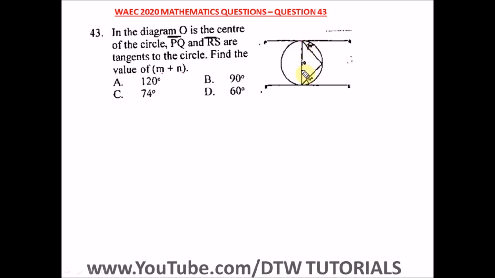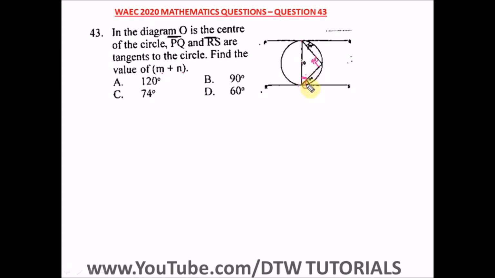Now we have this line which passes through the center of the circle. Remember the theorem that says the angle directly opposite a semicircle is 90 degrees. So this angle here is 90 degrees. And remember the theorem that states that the tangent is perpendicular to the radius at the point of contact. So this is the radius, so the tangent is perpendicular, that means 90 degrees.